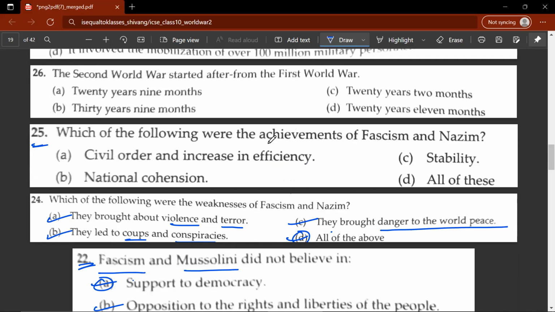25th question. Which of the following were the achievements of fascism and Nazism? So, D would be the correct answer. Civil order and increase in efficiency, national cohesion, and stability. So, all three of these options are correct. Let's move on to the 26th question. The Second World War started how long after the First World War? So, this would be 20 years and 9 months. So, A would be the correct answer.